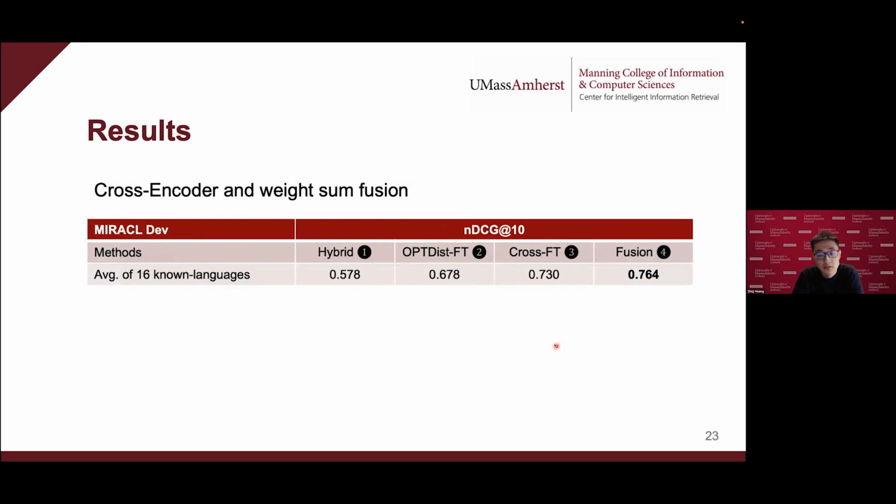Next, we show the final result of each model, including the weighted sum fusion. We can see the cross-encoder still has the advantage over the bi-encoder. We believe this is mostly due to the difference of the model architecture. And our best performance is the fusion of two neural re-rankers with the initial ranking method. So number 4 here.